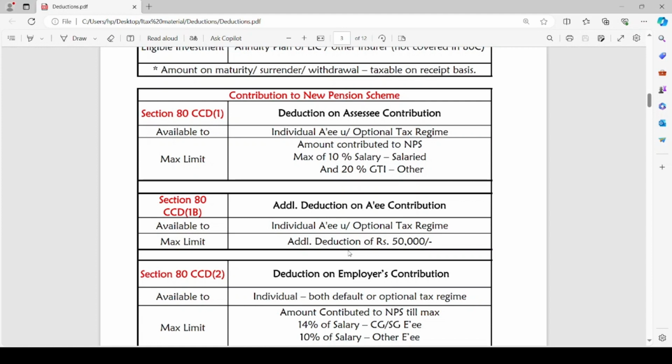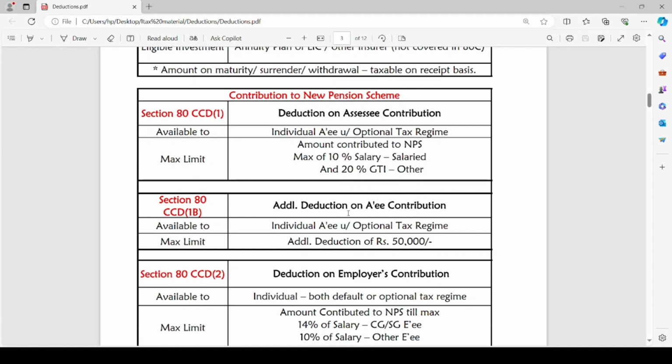First deduction he can claim as mentioned under section 80CCD(1). Over that, additional deduction can be claimed by the individual assessee under the optional tax regime of rupees 50,000 on his own contribution towards the new pension scheme.